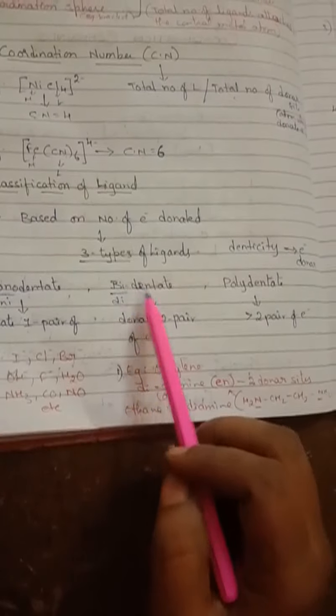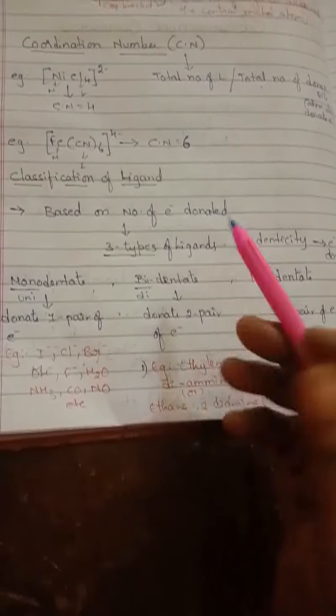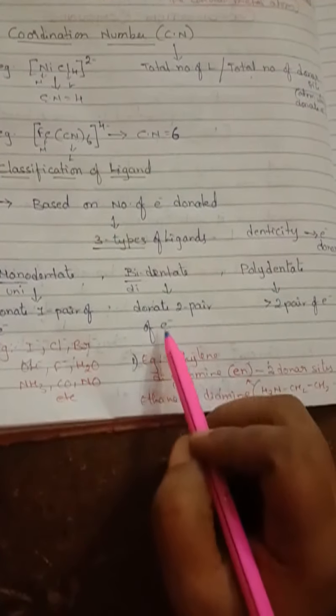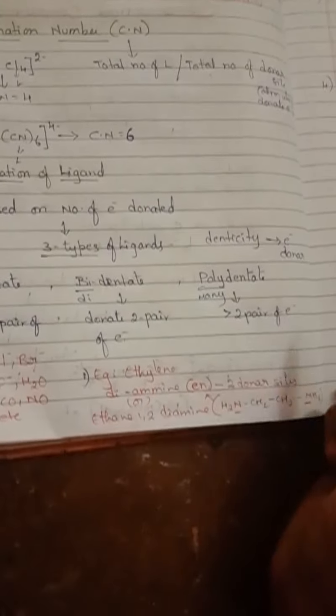Next comes bidentate, or didentate. Bi means 2, di also means 2. So those which have the tendency to donate 2 pairs of electrons. Next comes poly. Poly means many. So the ligand which can donate more than 2 pairs of electrons comes under polydentate.